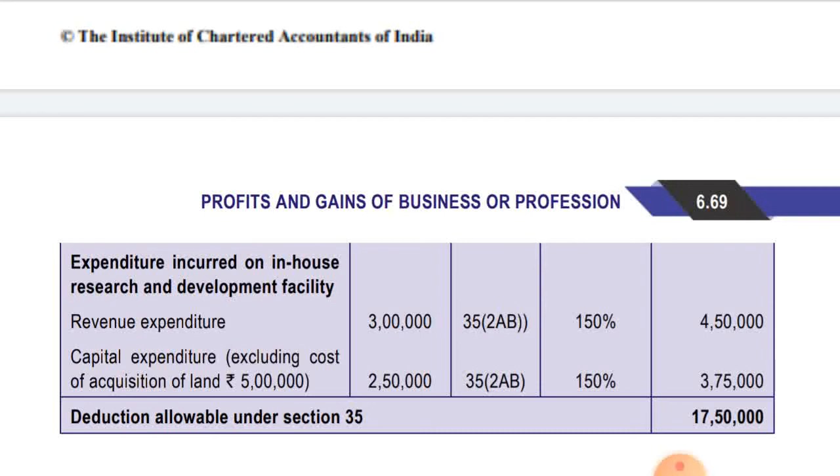And capital expenditure excluding cost of acquisition of land, 5 lakhs. So the amount is coming to 2,50,000. So as I said, only on other capital expenditure it will be allowed. So on 2,50,000, 150% deduction will be allowed, that is coming to 3,75,000. In section 35(2AB), capital expenditure incurred on building, 100% deduction is allowed, and in respect of other capital expenditure, 150% deduction is allowed, and in case of revenue expenditure also 150% deduction is allowed. So total deduction allowable under section 35 is coming to 17,50,000.